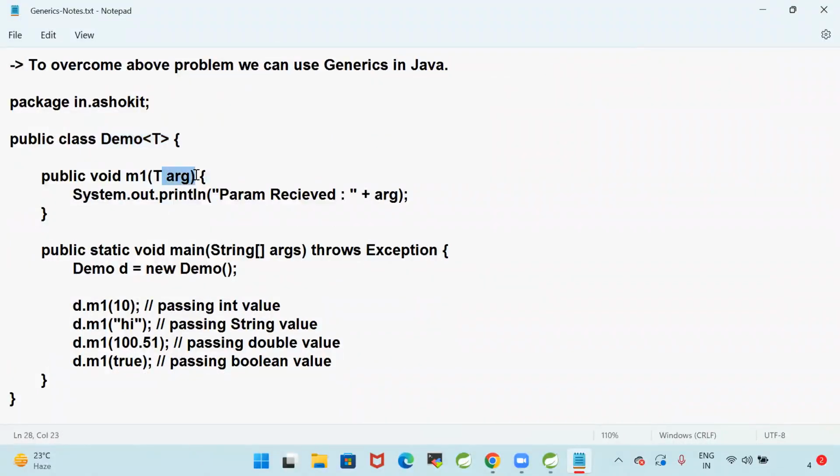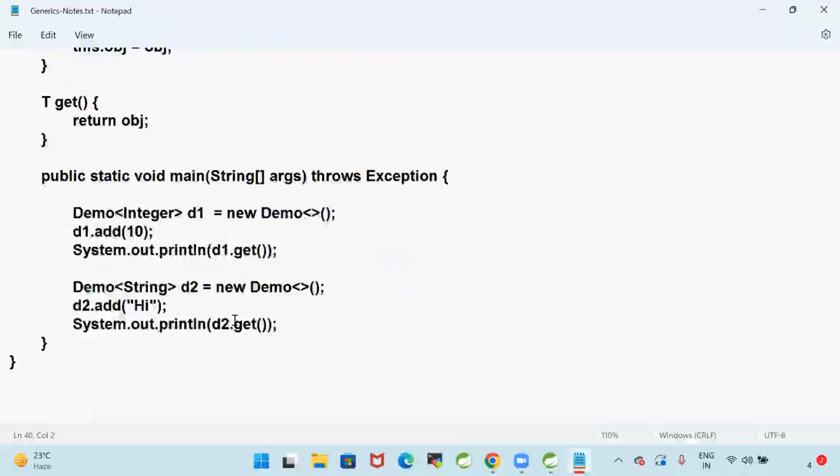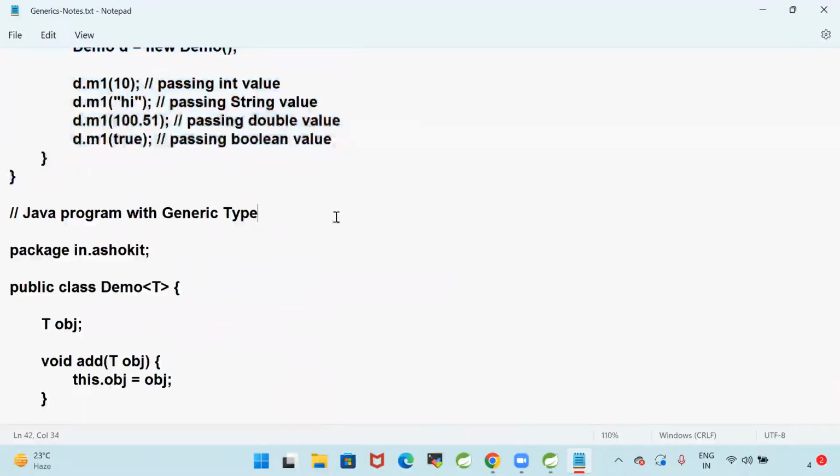M1 is taking T as an argument. T means type, any type. Here demo D, new demo, D.M1, D.M1, D.M1, D.M1. Different values I can supply. Here we are going to specify type safety. Java program with a generic type to achieve type safety.